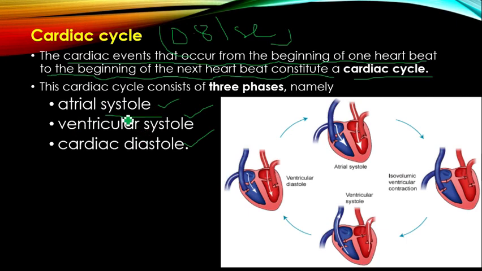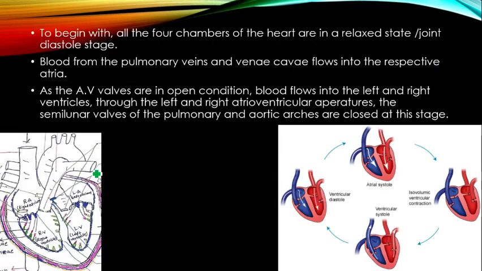Atrial systole means contraction of both atria. Ventricular systole means contraction of ventricles. Cardiac diastole means relaxation of mainly the ventricles. The relaxation happens because of repolarization of the cells present in the ventricles. Okay, one by one we will discuss.